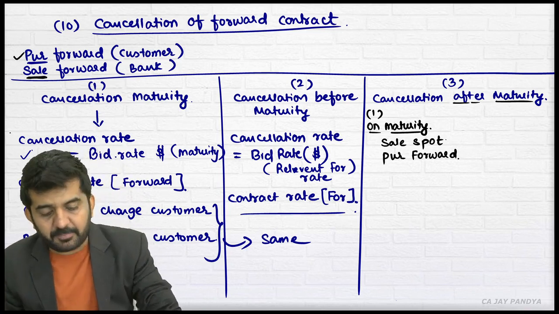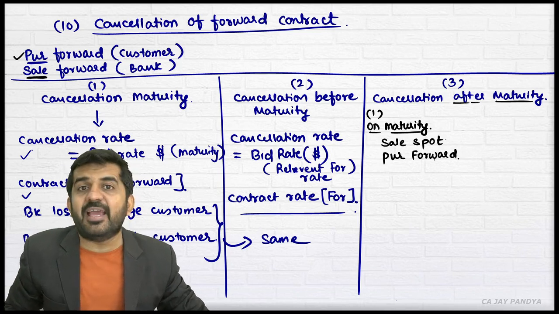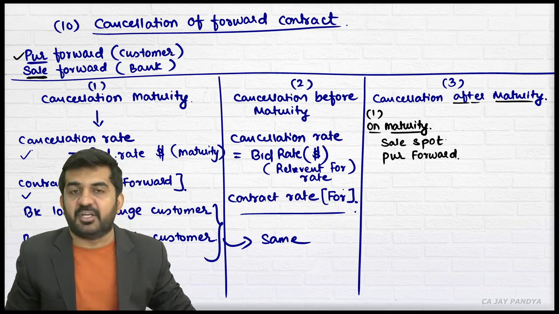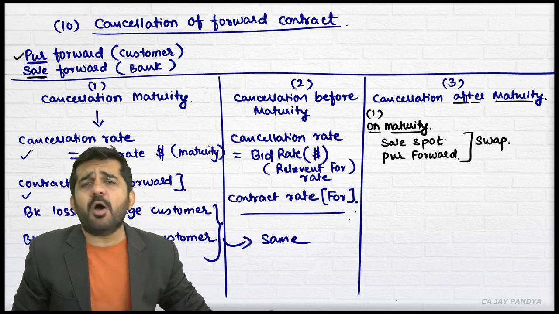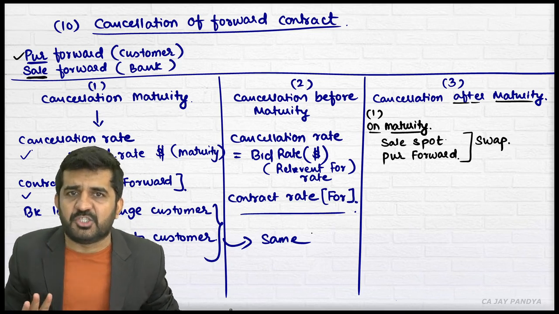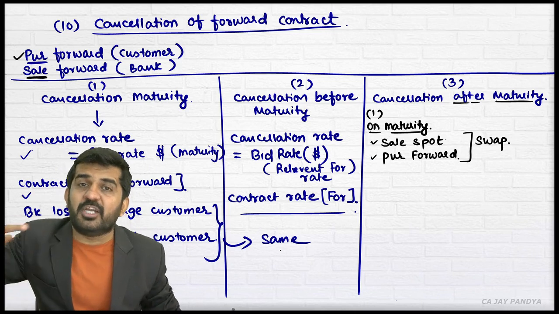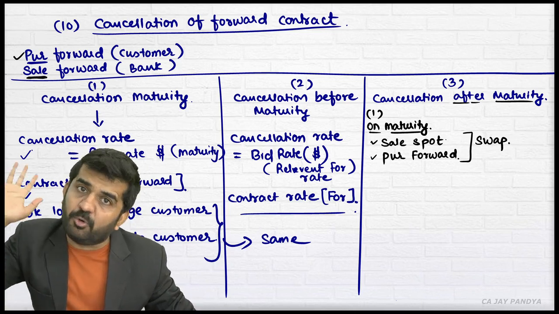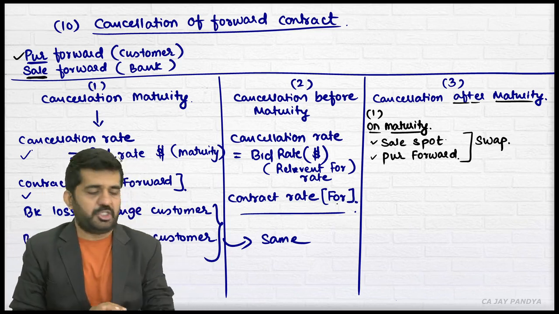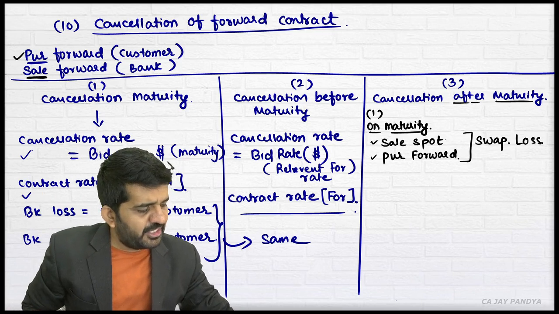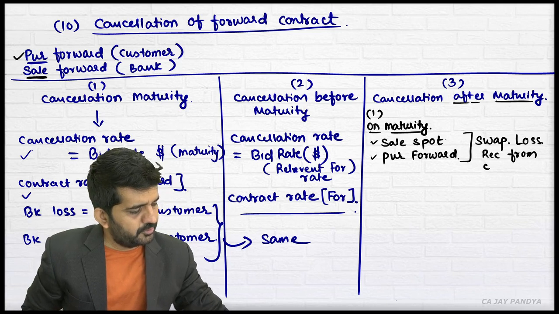Because see, this customer may come anytime after 5 days, after 10 days, after 11 days. So the bank should be having those dollars. So it will be purchasing it in forward. Is it alright? This will be termed a swap contract. See, swap is doing anything in terms of exchange. You can do it with one party, sale in spot, purchase forward. You can do it individually. You can sell in spot right now in the spot market and purchase forward in the forward market. But you will be taking this position. If there is any swap loss, it will be recovered from the customer.